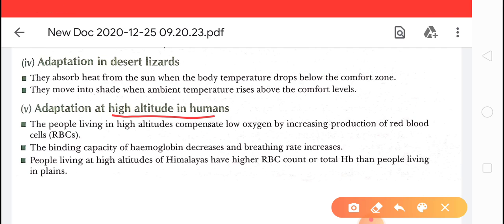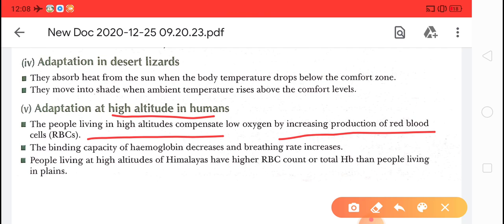Children, we can see that people living at high altitude compensate for low oxygen by increasing the production of red blood cells. The binding capacity of hemoglobin is affected and the breathing rate increases.